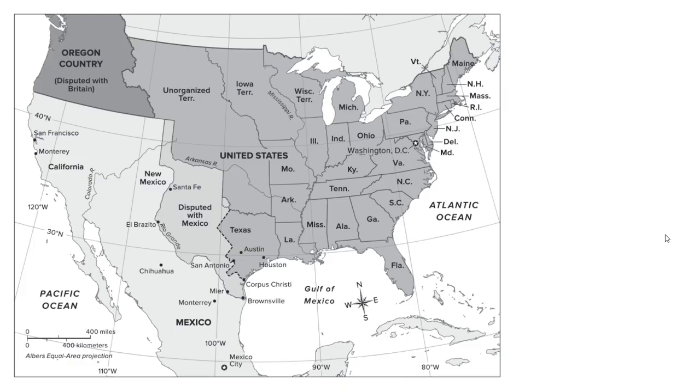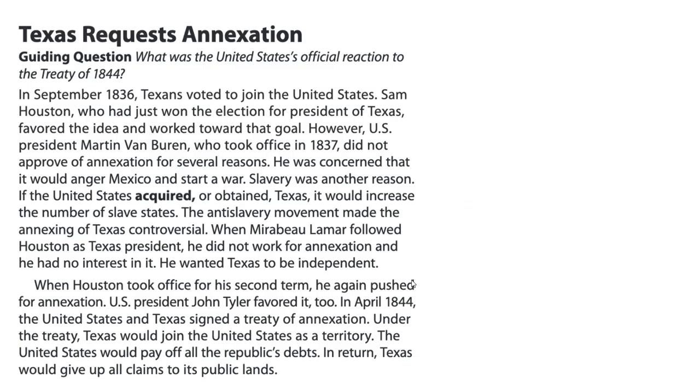Anson Jones. Here's a map. It tells you the parts of Texas and then the disputed parts. Texas requests annexation. Guiding question: what was the United States' official reaction to the Treaty of 1844?